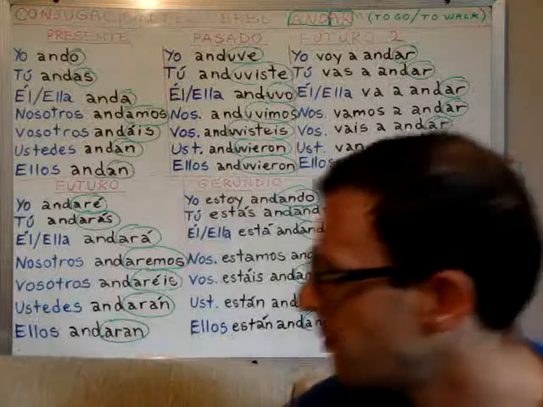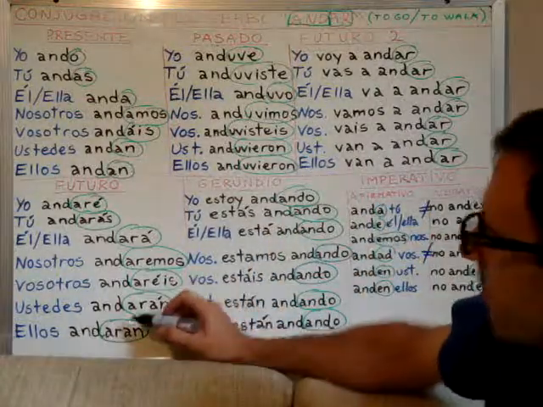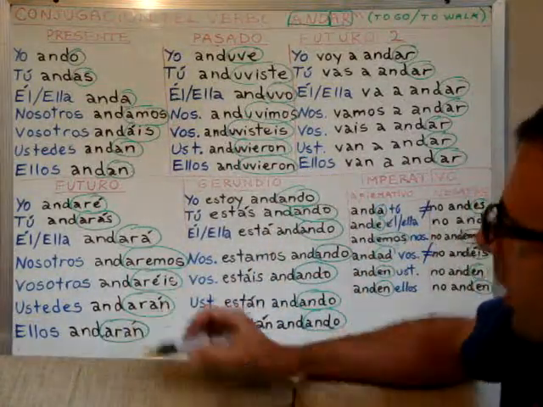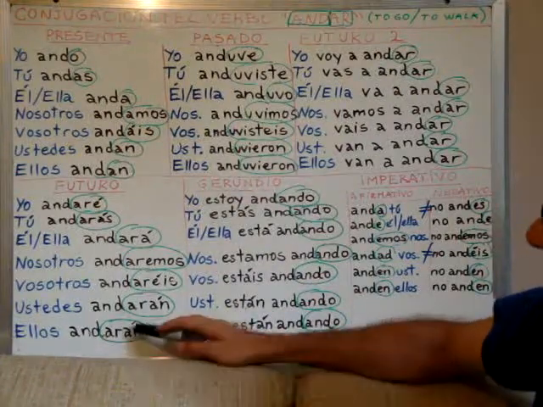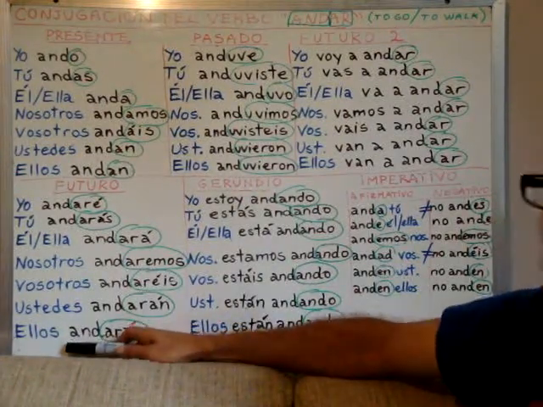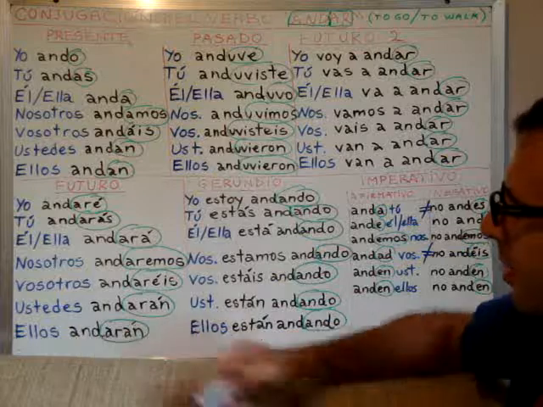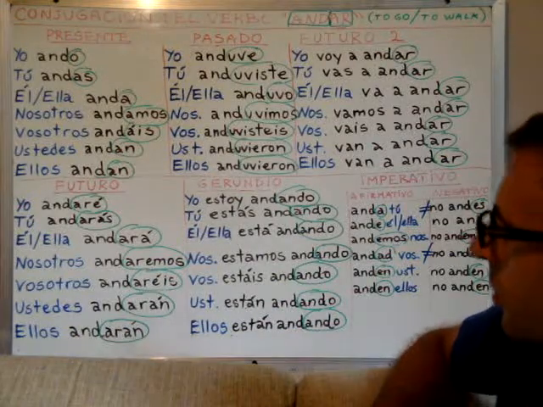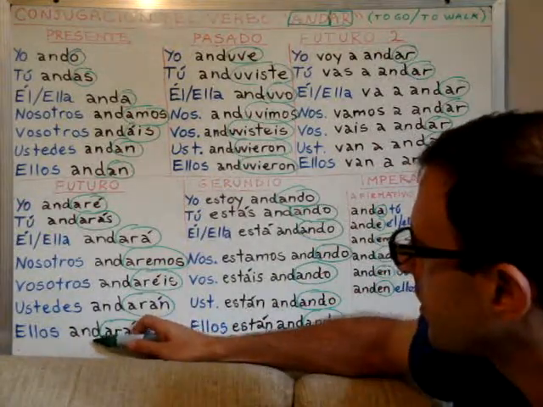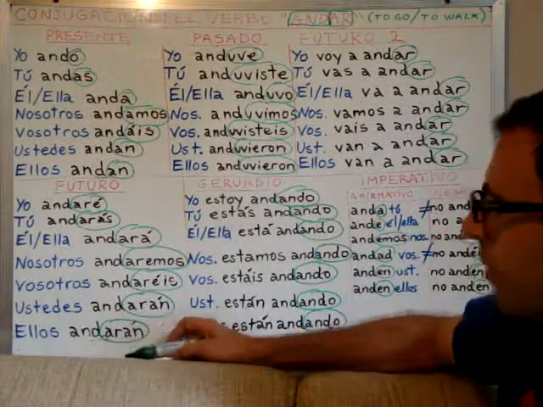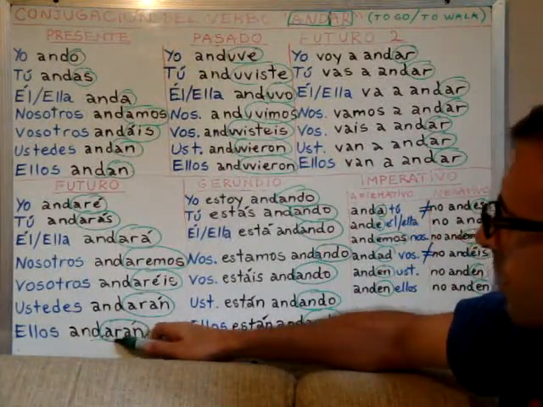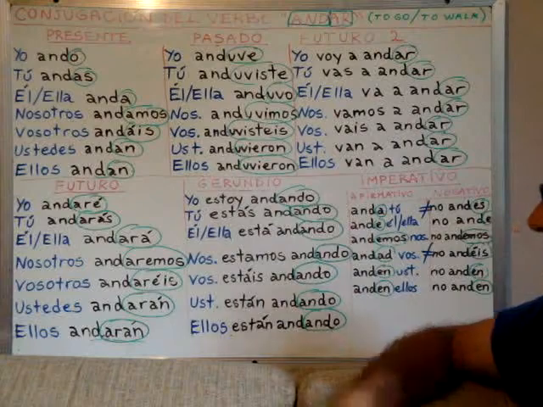And here I missed the tilde, right? Why? If we don't add the tilde, this would be read andaran, with the accent in this syllable. However, the accent should go in the last syllable, andarán. So we need a tilde here.